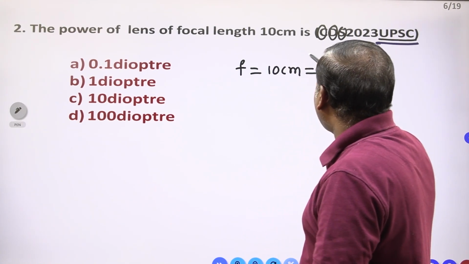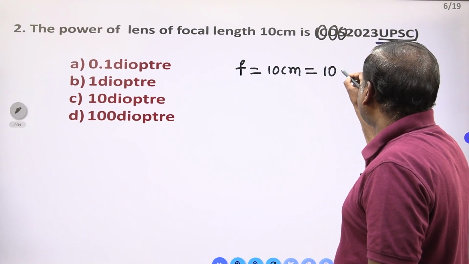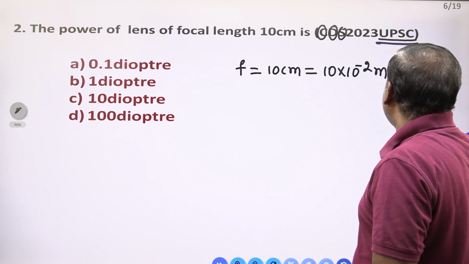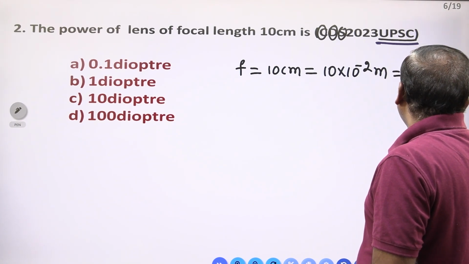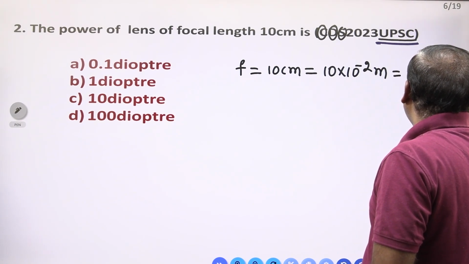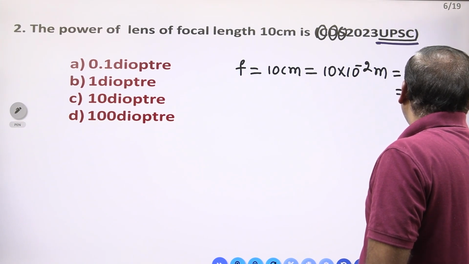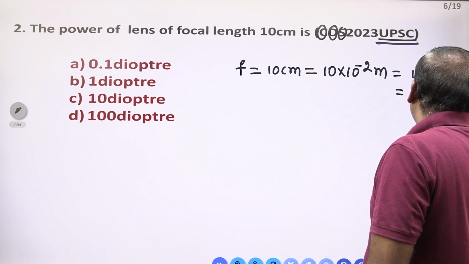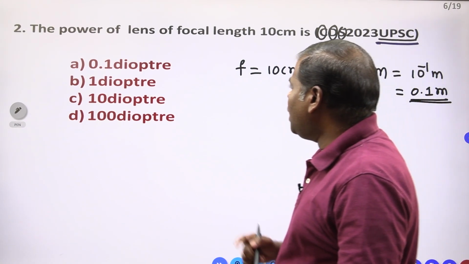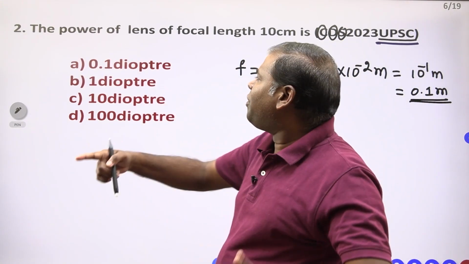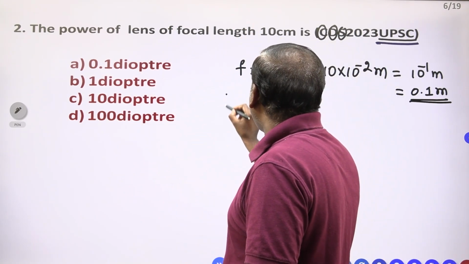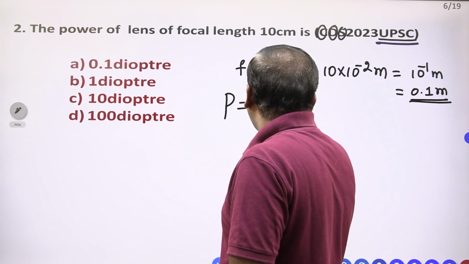You have to convert it into meters. 1 centimeter is equal to 10 to the power of minus 2 meters, so 10 centimeters is equal to 10 to the power of minus 1 meters, which is 0.1 meter. Clear? Now what are they asking? The power of the lens of a given focal length.